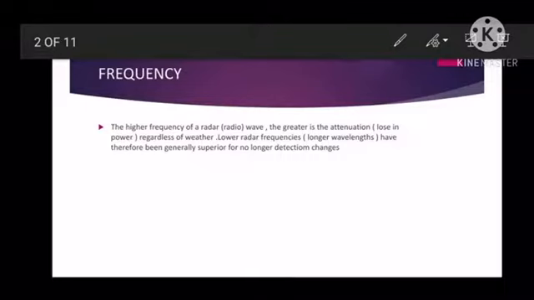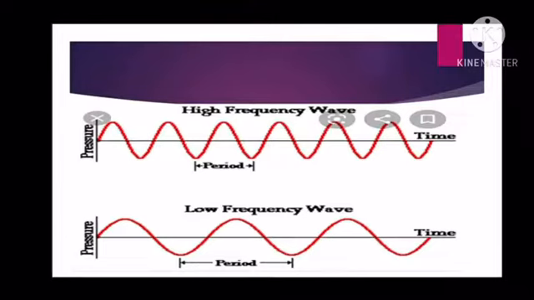And in a lower frequency, there are 4 cycles, but it is slower. So this means longer wavelengths. So these are the examples of a high frequency wave and a low frequency wave.